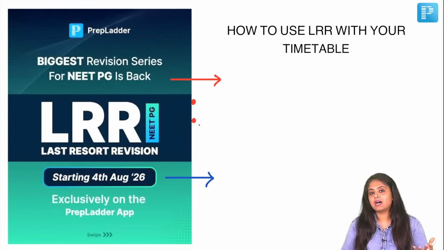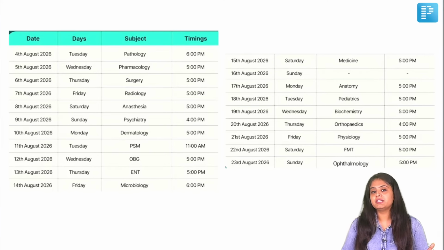So now you already are aware of the schedule that it is starting tomorrow. So today is not any academic LRR session. We are starting tomorrow and we are starting with one of my subjects, that is pathology. And the rest of the schedule, I believe you have seen it by now on different social media platforms or on the app. And if you still haven't, then this is what it is. We are starting with pathology tomorrow.